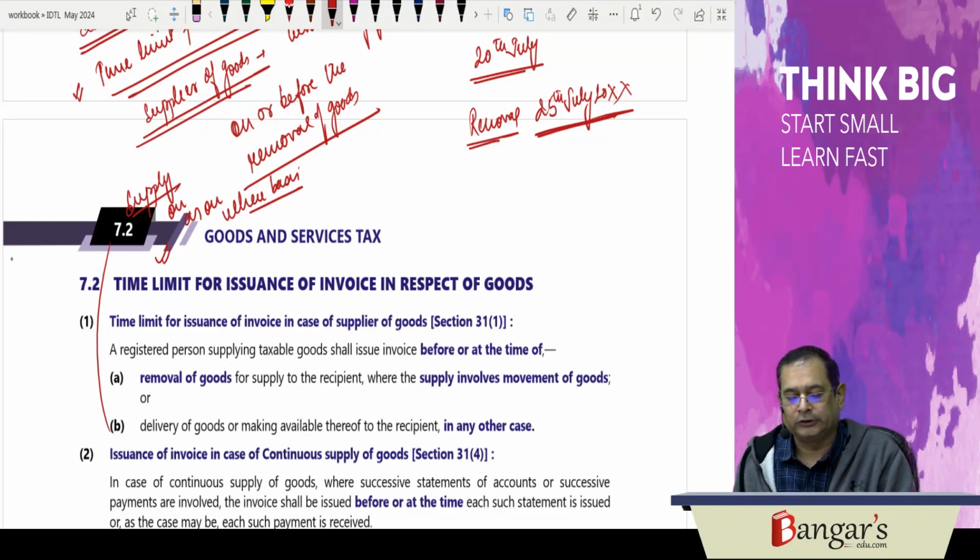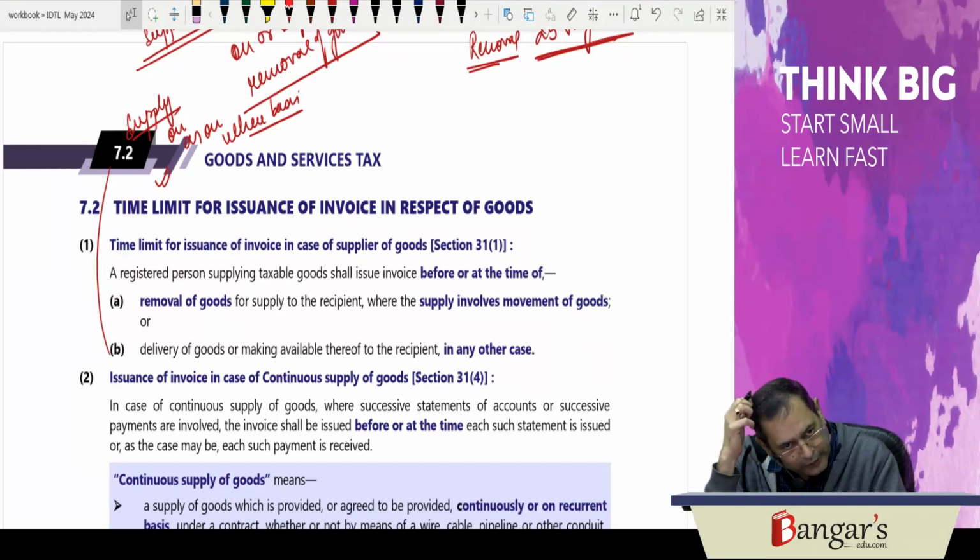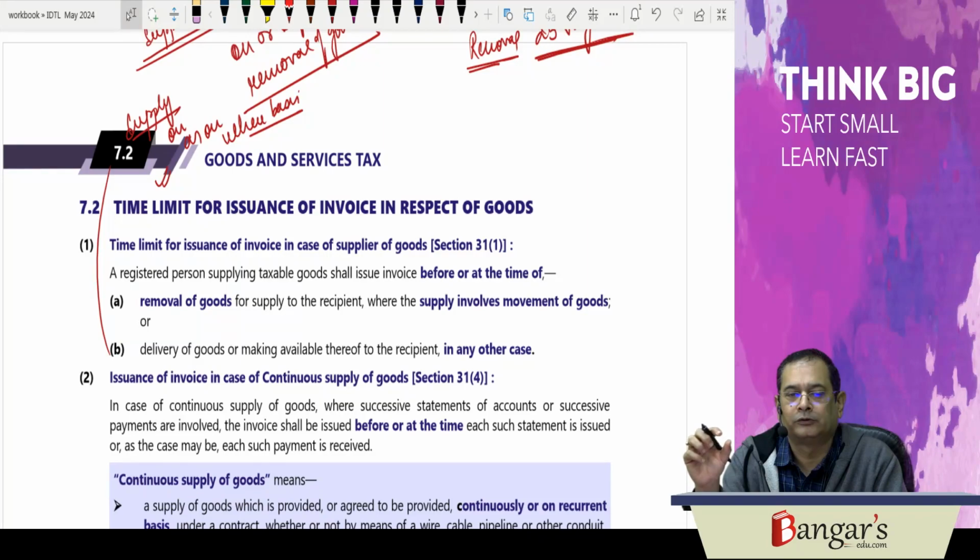So a registered person supplying taxable goods shall issue the invoice before or at the time of removal of goods for supply to the recipient, where the supply involves movement of the goods.